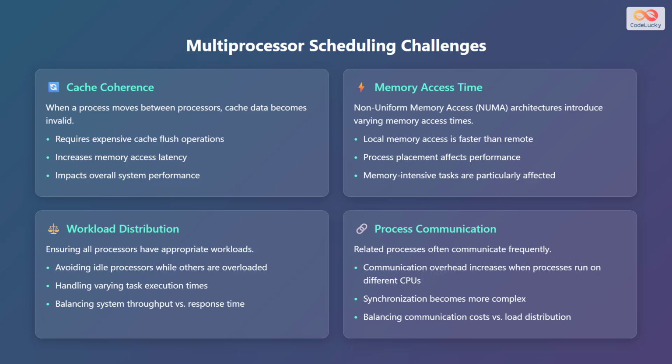Thirdly, workload distribution is crucial. It's important to ensure that all processors have appropriate workloads. This involves avoiding situations where some processors are idle while others are overloaded. It also means handling varying task execution times and balancing system throughput with response time. Finally, process communication. Related processes often communicate frequently, and the communication overhead increases when these processes run on different CPUs. Synchronization becomes more complex, requiring a careful balance between communication costs and load distribution.